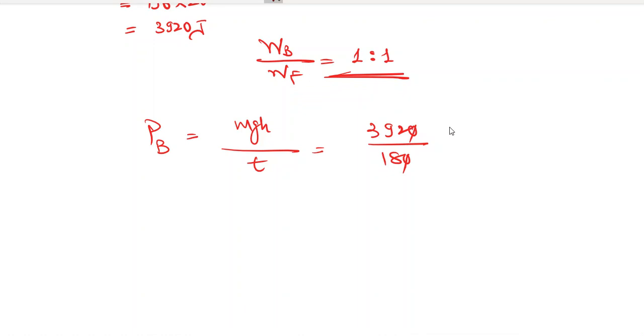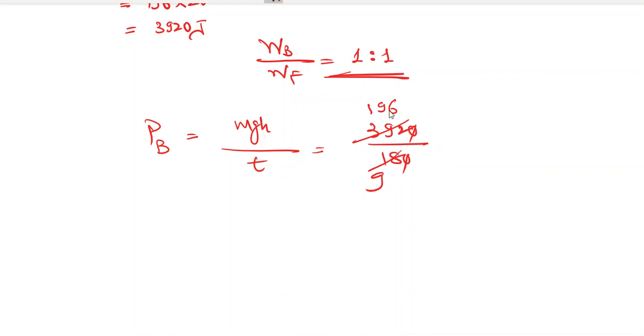Okay, so let's simplify this. By which table will it go? 2s are okay. Let's cut it with 2. 2 1s are 2. I think it will be 196. 2 9s are 18. 196, correct. 196 by 9.